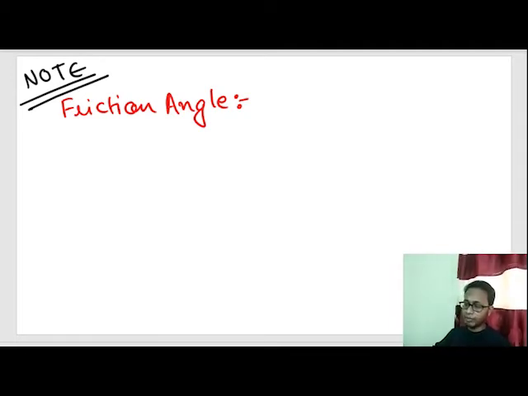You just need to remember that in a question, sometimes instead of directly giving you the value of mu, they give you the value of friction angle. Friction angle is 35. That means from friction angle you have to find out the value of mu. And how do we find out the value of mu from friction angle? Mu is nothing but tan theta. So sometimes in a question, instead of directly giving you the value of mu, they give you the value of friction angle, and you find mu by mu is equal to tan of the friction angle. This is the main importance of friction angle in your mechanics.